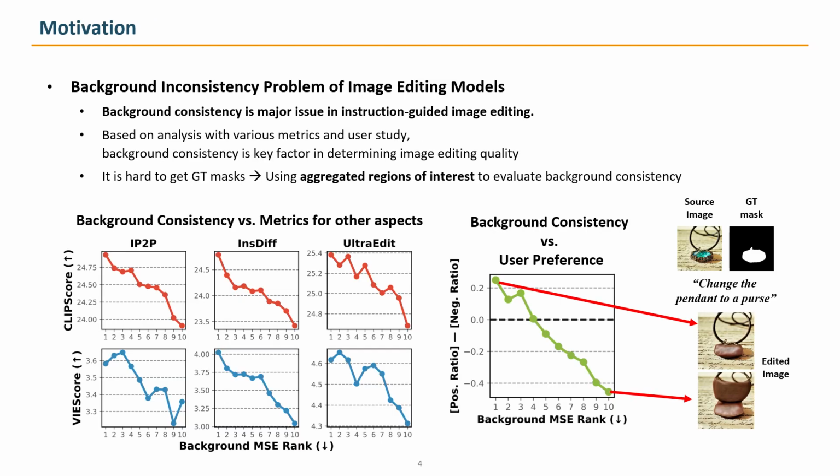From some metrics and a small user study, we find that background consistency is strongly tied to how people judge editing quality. If the background stays intact and only the requested object changes, people almost always prefer the output. However, at inference time, we do not have a ground truth mask, so we approximate what the model intends to edit by looking at early signals, and we prefer seeds that leave the background essentially unchanged.